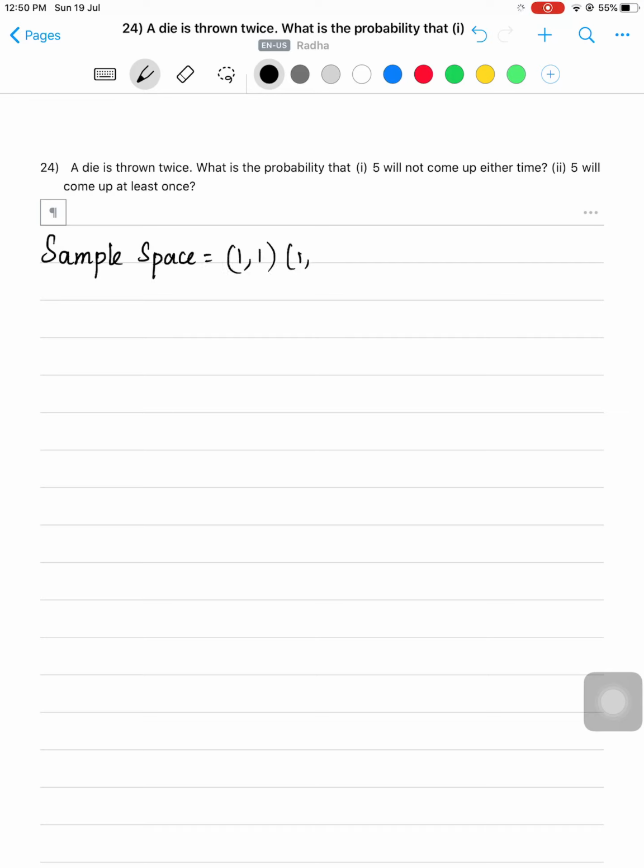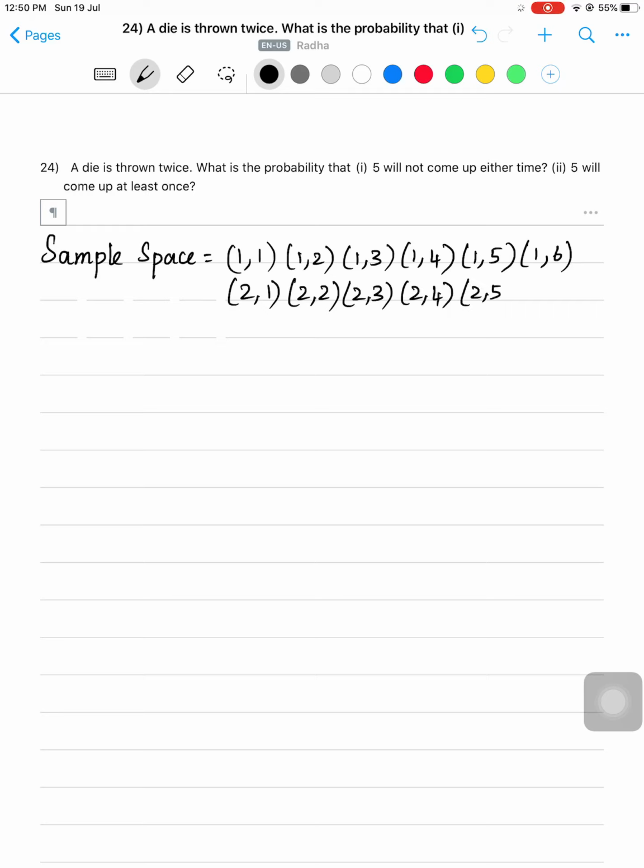1,1; 1,2; 1,3; 1,4; 1,5; 1,6. Then 2,1; 2,2; 2,3; 2,4; 2,5; 2,6.